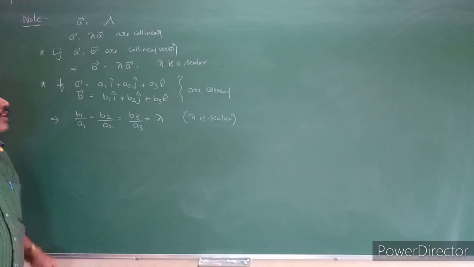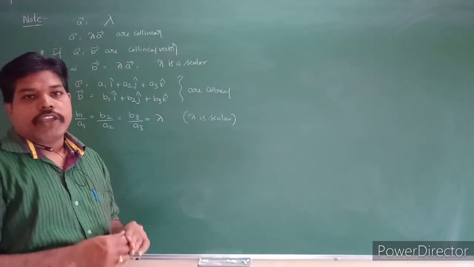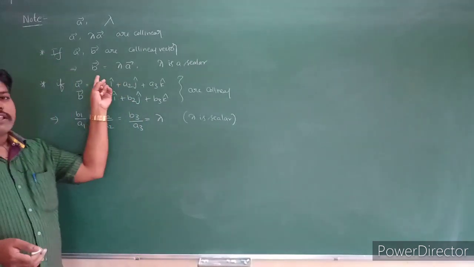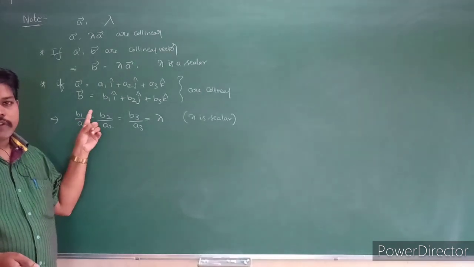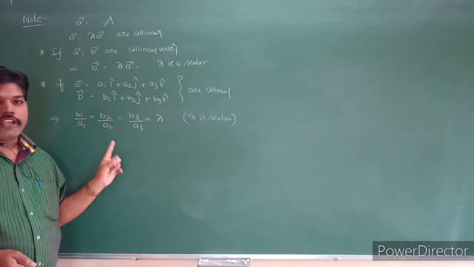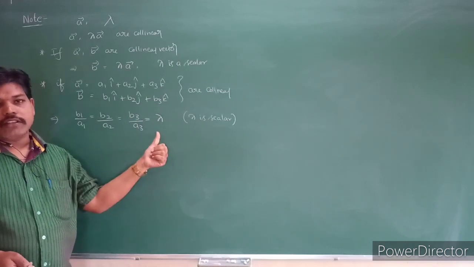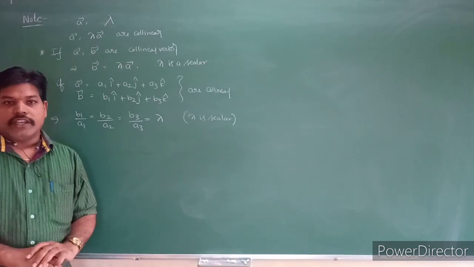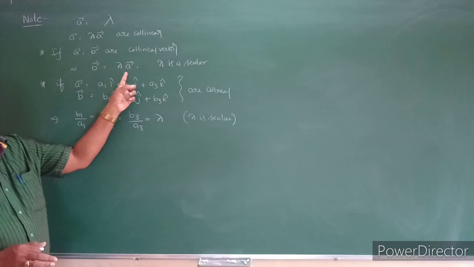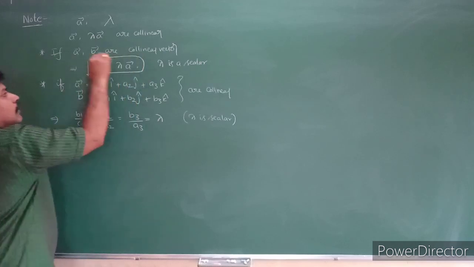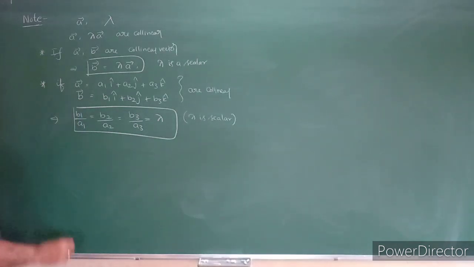That means if two vectors are given and they ask us to show that these two vectors are collinear, we can prove any one of these. We can prove that b bar is equal to lambda into a bar, otherwise we can take the component ratios: b1 by a1 is equal to b2 by a2 is equal to b3 by a3 is equal to some scalar. All are equal to some scalar, then we can say the two vectors are collinear. Understand, students? To show that two vectors are collinear, we can prove this condition, otherwise we can prove this condition also.